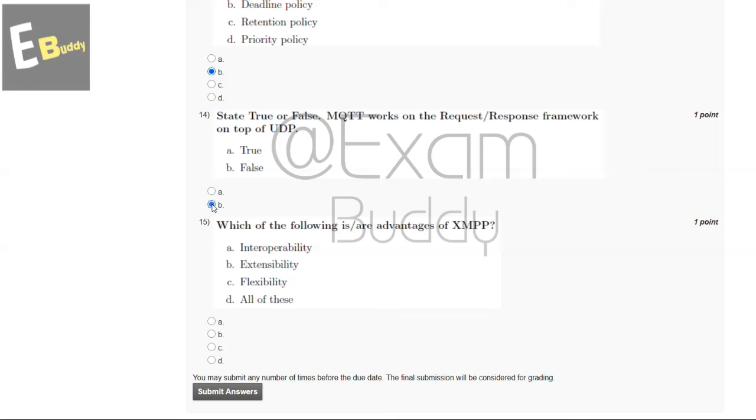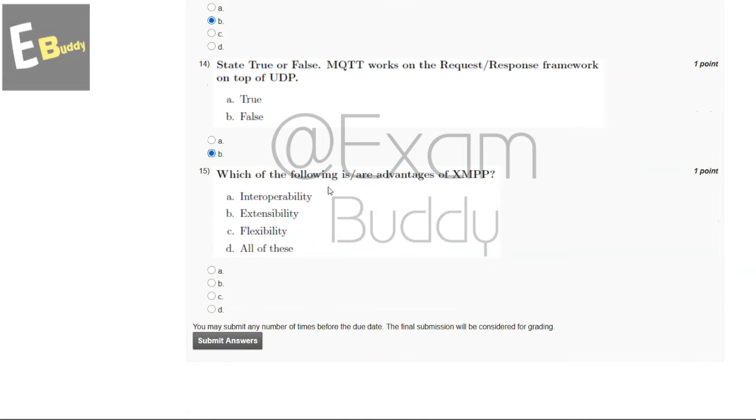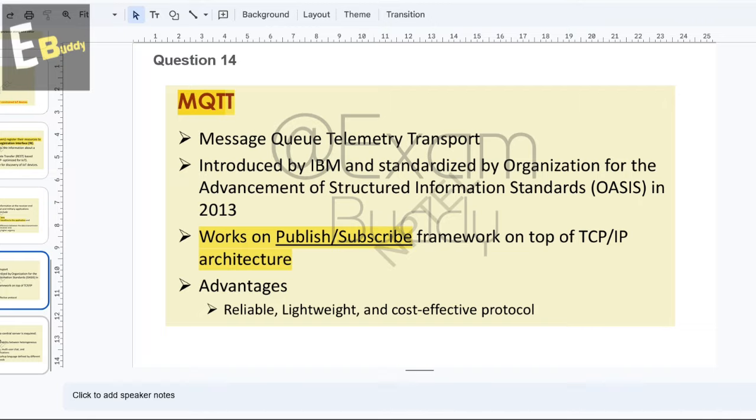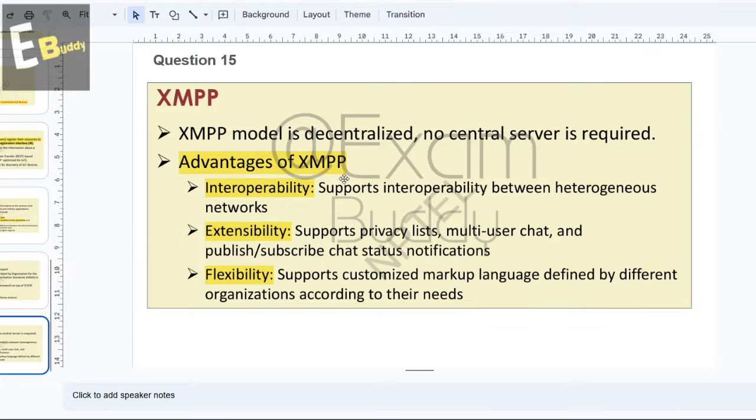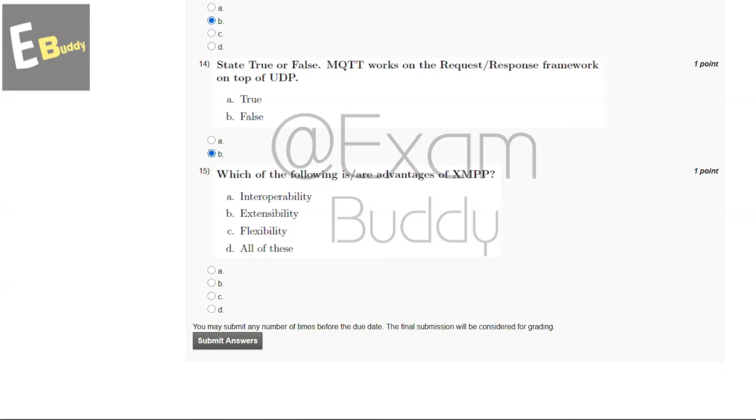And now let's go to our question number 15. Which of the following is an advantage of XMPP? So these are the options. And now let's check the explanation. So explanation says advantages of XMPP: interoperability, extensibility, flexibility. So the answer of our 15th question is D, all of these. Now submit your answer.